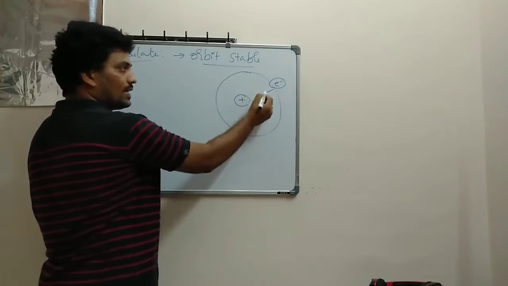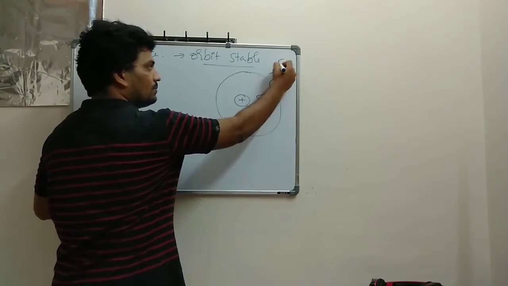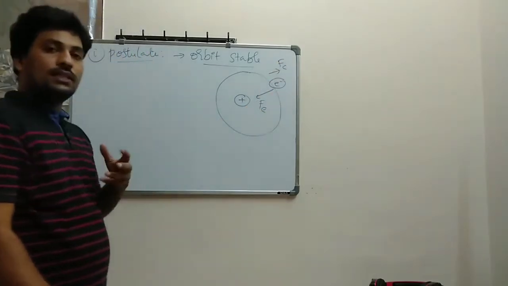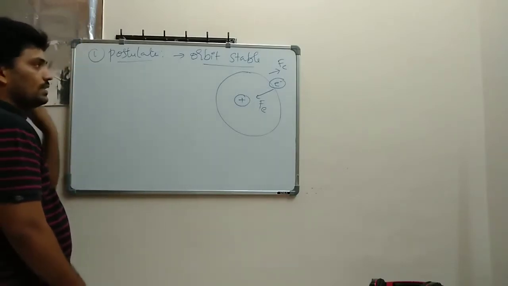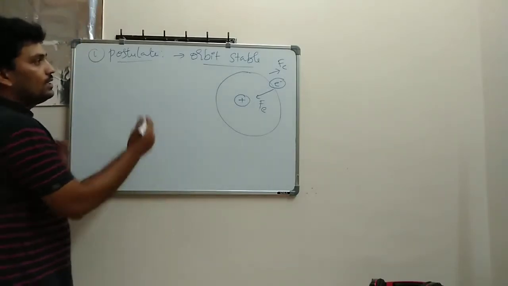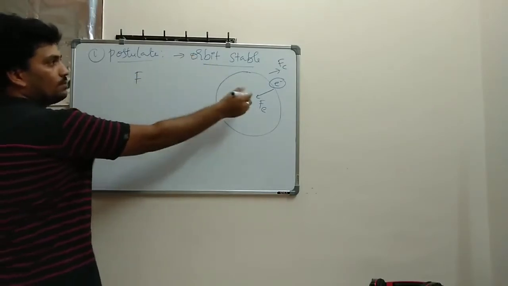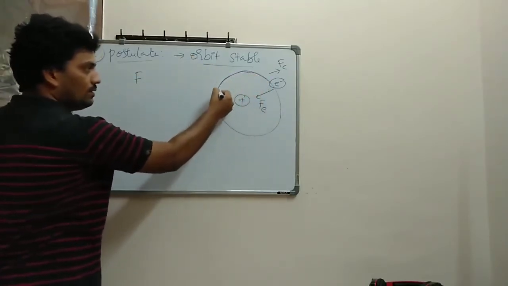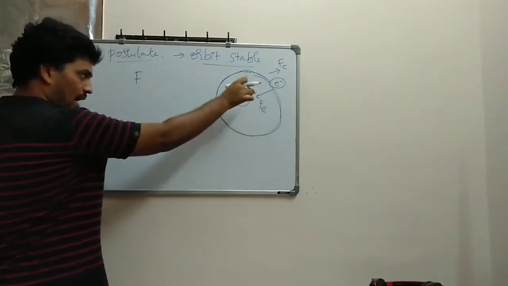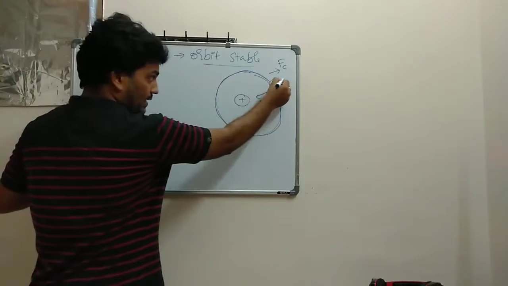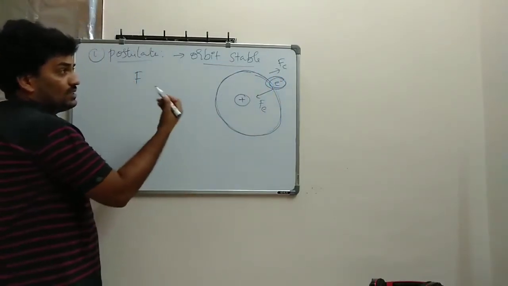So this will be attracting the electron with the electrostatic force Fe, and this will be balanced by some other force, a pseudo force, that is the centrifugal force. So the centrifugal force balances it. In this postulate he said that to make this movement stable, the two forces are balanced and the electron will be at equilibrium. That equilibrium is what is called a stable orbit.